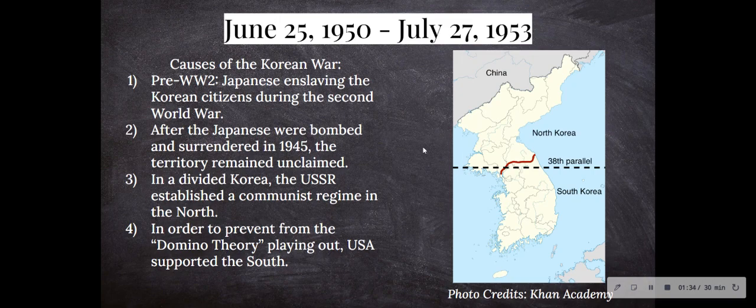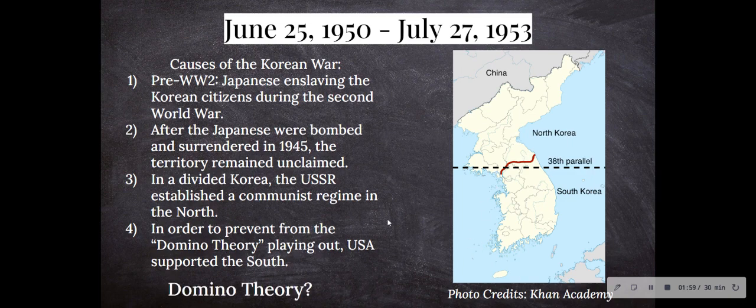So, as you can see in this picture over here, Korea was then divided into North and South Korea at the 30th parallel. And in this divided Korea, the USSR established a communist regime in the north. And in order to prevent the domino theory from playing out, the USA supported South Korea.